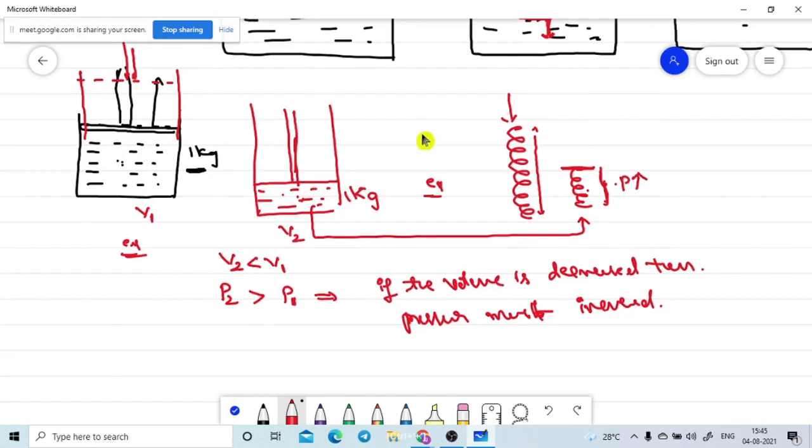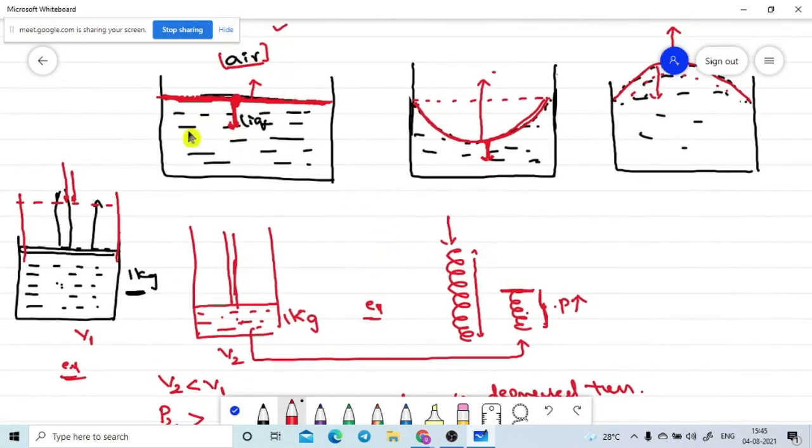Now if we come to this diagram, see, this is the initial volume. When a large amount of downward force is there, then the volume is decreased here. Did you see these two diagrams? This volume is decreased here. Then will you please tell me the pressure at the bottom surface. I am concentrating only on the liquid because we are dealing only with liquids.